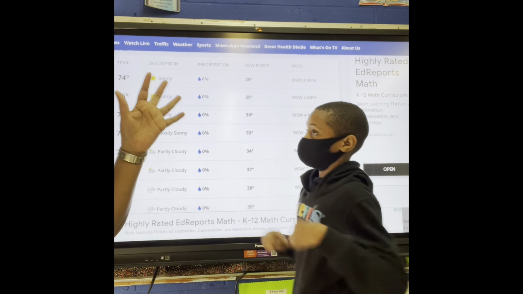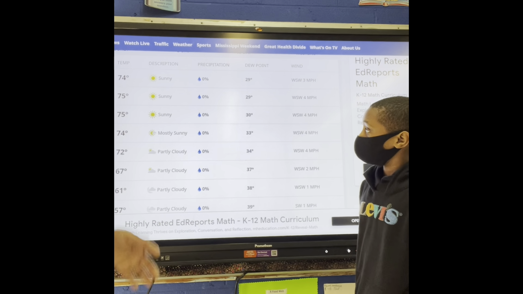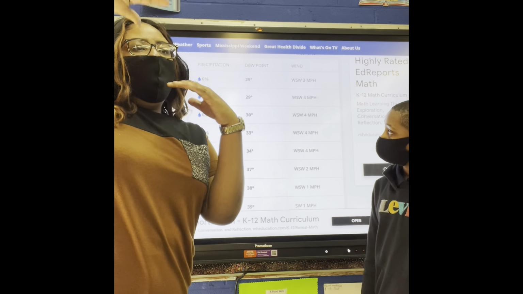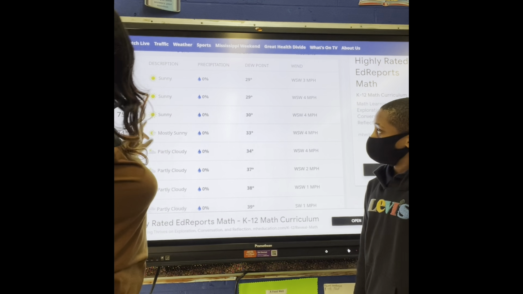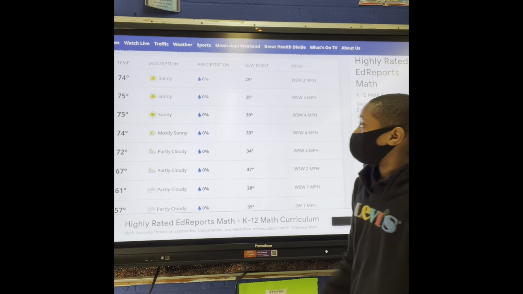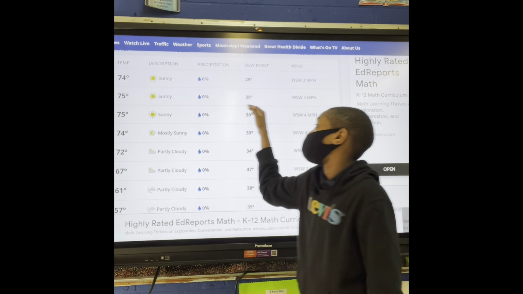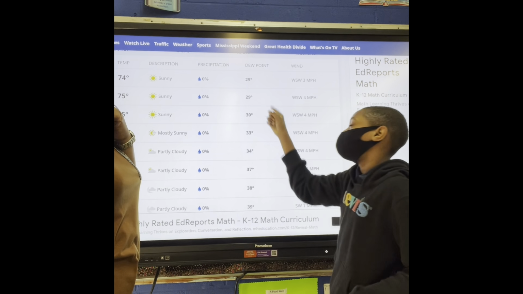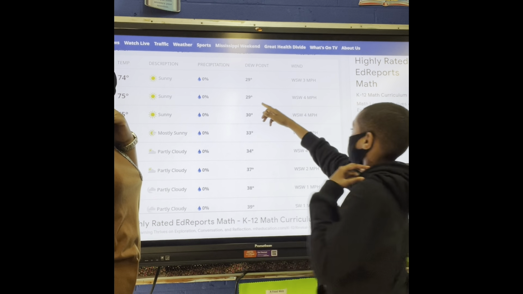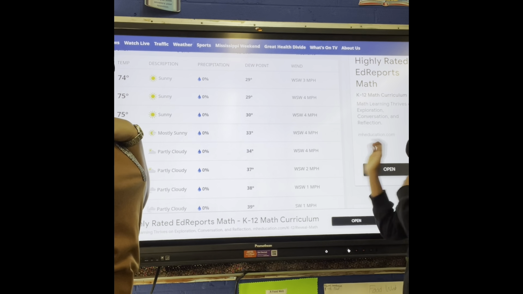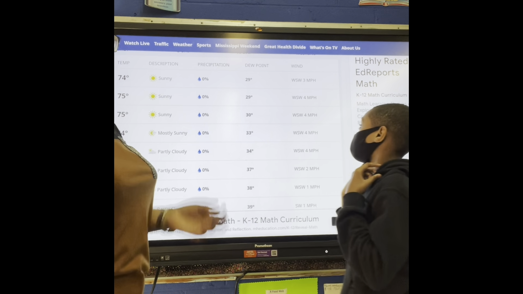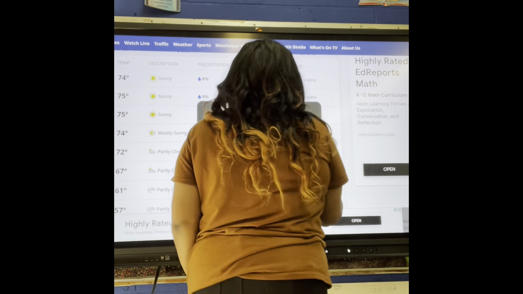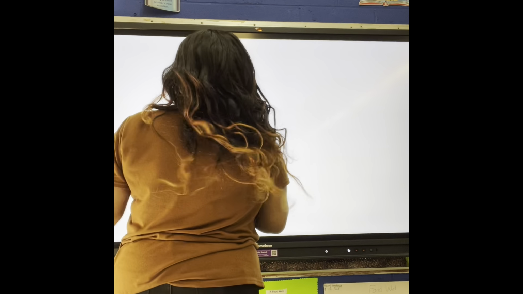So if it's 75 degrees, you all, is it hot or cold? It's rather warm because we know the higher the temp, the warmer the weather. All right, and the lower the temp, the colder. All right, so describe the weather. The weather today is very sunny with 0% rain, also known as precipitation. The dew point is going to be about 29 degrees, so that's the amount of condensation in the air. And the winds are also low with 4 miles per hour. All right, y'all tell Tayshawn, great job. Thank you, Tayshawn.